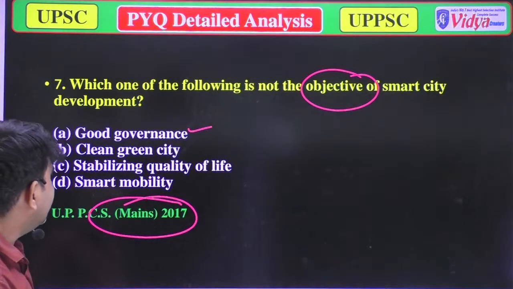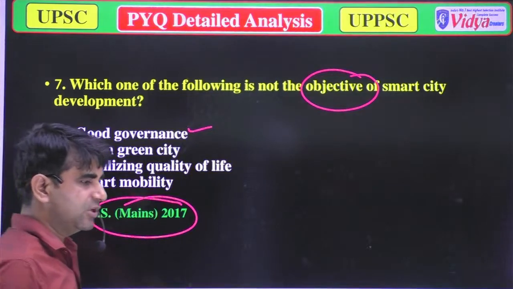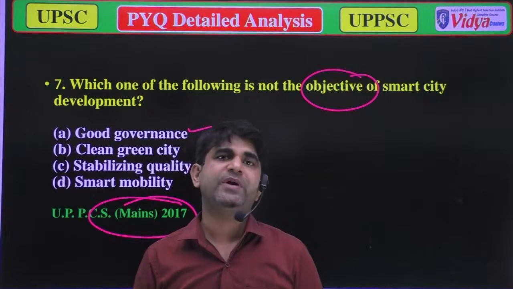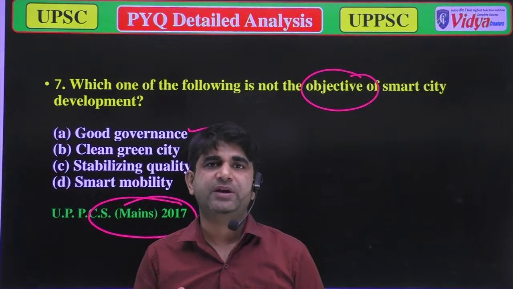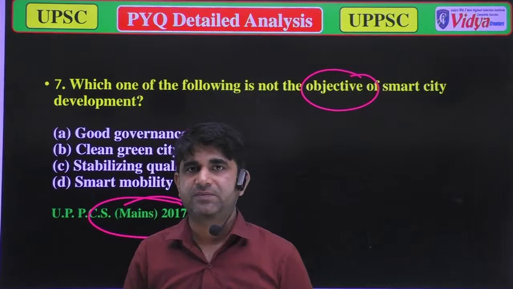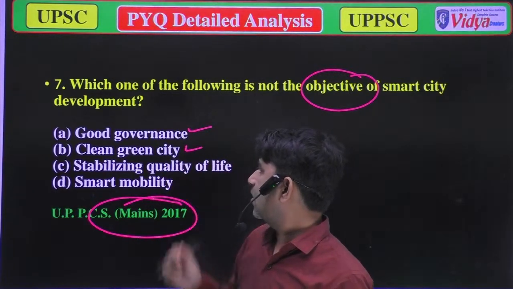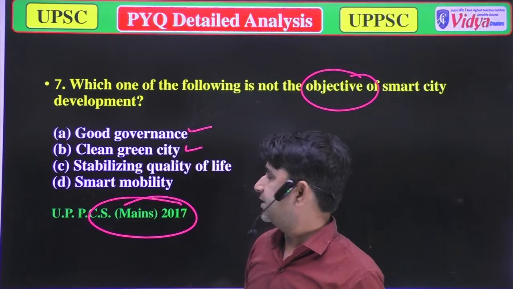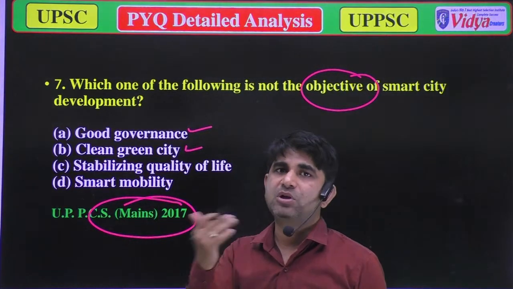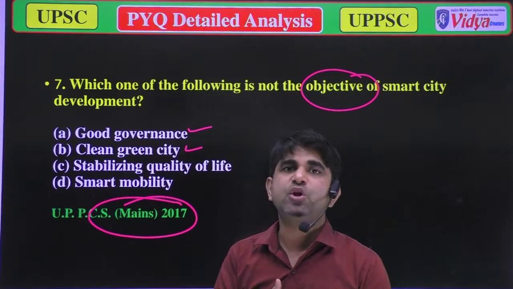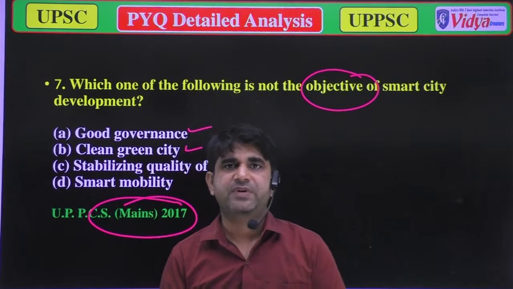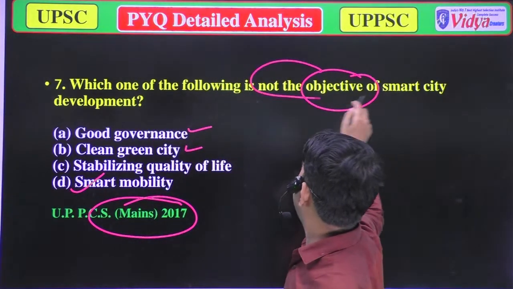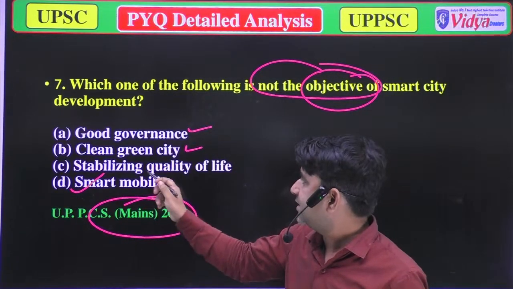Option B, clean green city. Yeah, it is also necessary for the smart city program, because when there is a clean green city, with less environmental pollution, it leads to a good smart city. So it is also correct. Option C, stabilizing quality of life. Yeah, it's also correct. And option D, smart mobility. Yeah, in a smart city, smart mobility is also necessary, because there will be eco-friendly vehicles. It's also correct. So which one of these is not an objective? Stabilizing the quality of life.